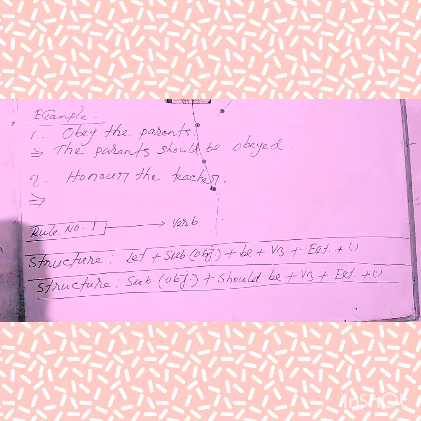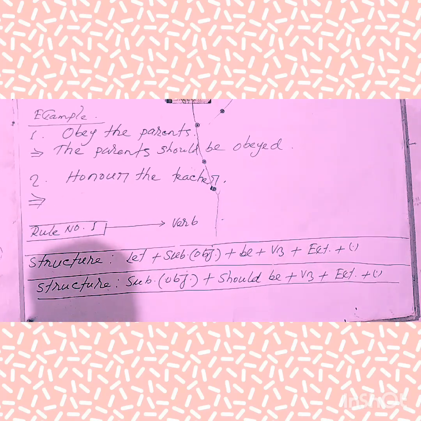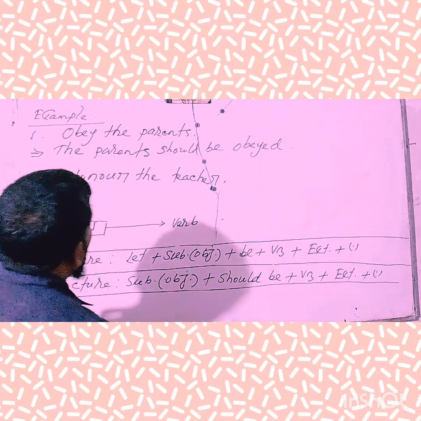Take a look at the board and try to understand the second example. Honor the teacher. This sentence starts with a verb and refers to advice, so use the structure pattern. At first, you will have to use the subjective form of object.